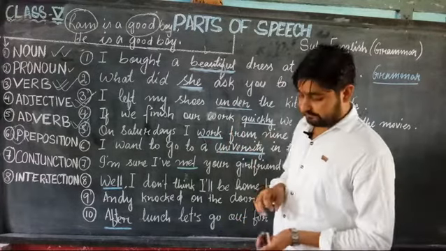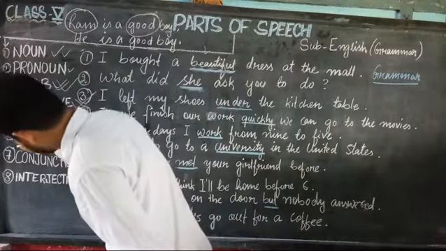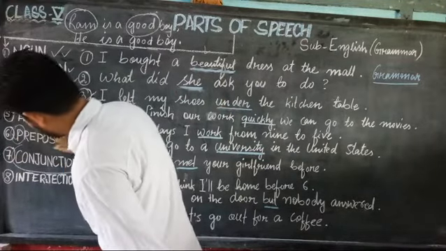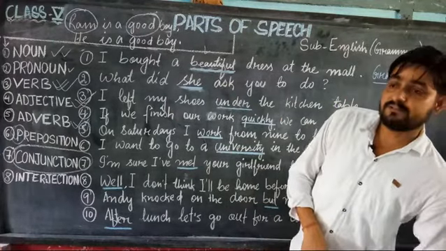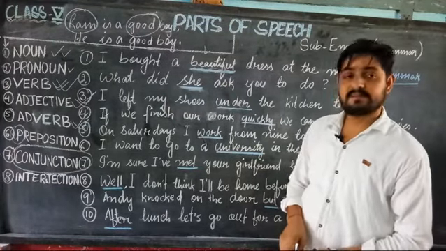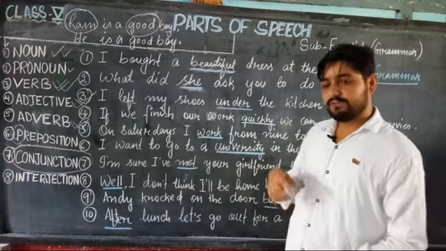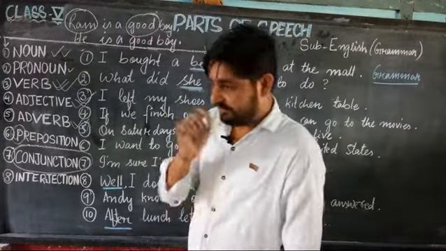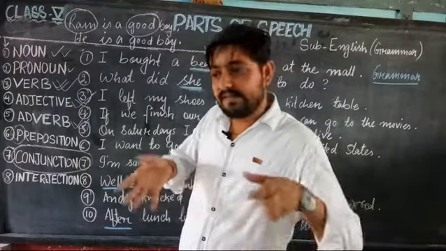So next we have the conjunction. What does it mean? Conjunction is a joining word. It joins words. It joins a group of words. It joins a sentence together.